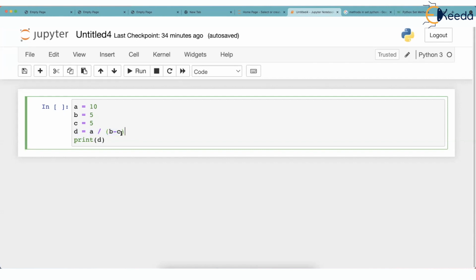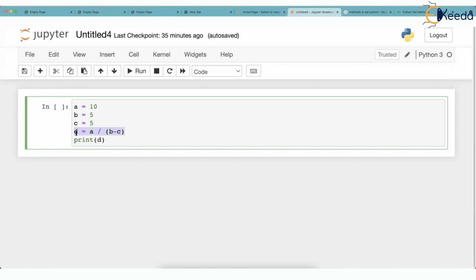Because you watch the denominator, B minus C. This is 5 minus 5. This happens to be 0. And A is 10. So ultimately this line will be D is equal to 10 divided by 0. But 10 divided by 0 is not possible. So what Python does, Python will run the program till this point. It says, I don't have any problem. These lines are correct. But as soon as Python reaches this line, it raises an exception and stops the program.